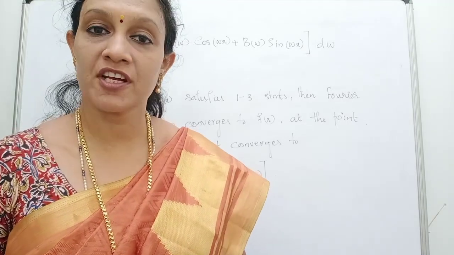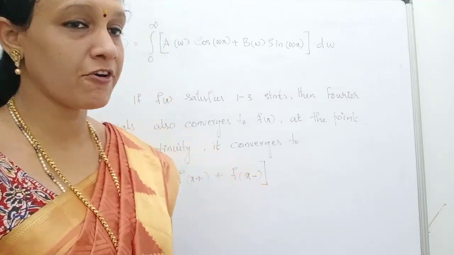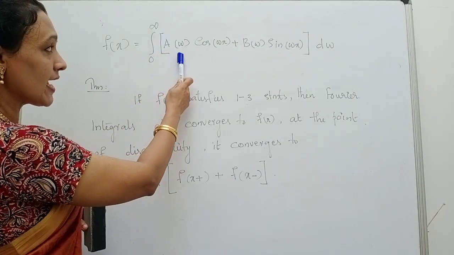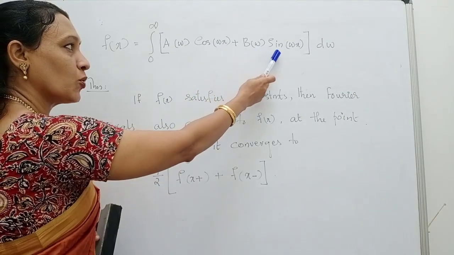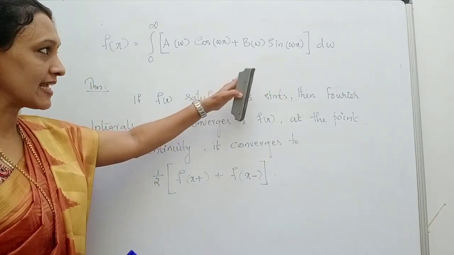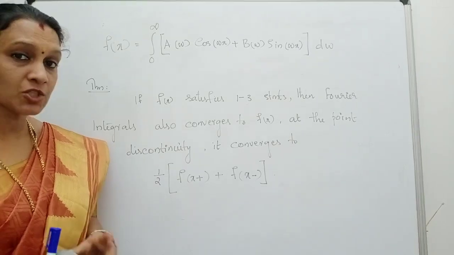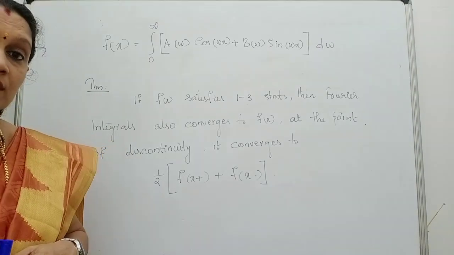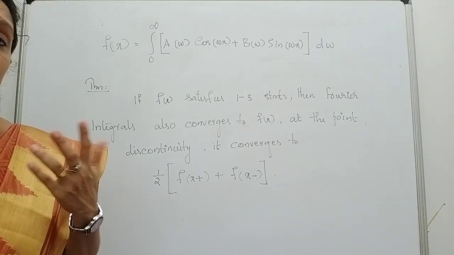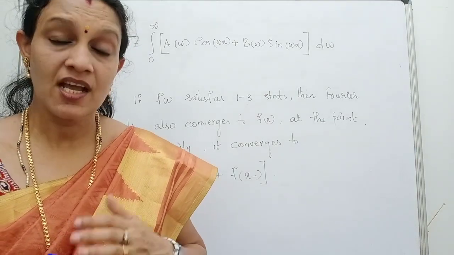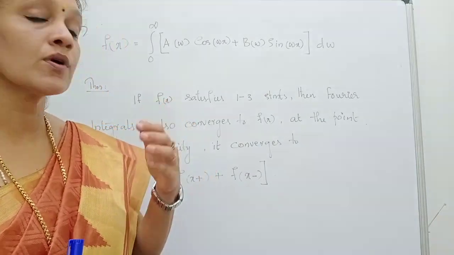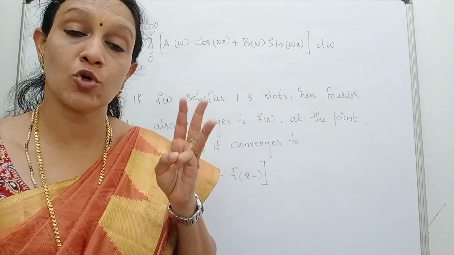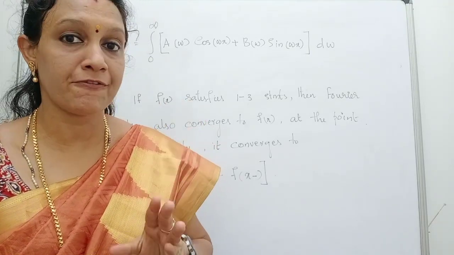So we have the Fourier integral representation of a function f of x given by f of x is equal to integral 0 to infinity a omega cos omega x plus b omega sin omega x into d omega, and we know what is a omega and b omega. Now you check the convergence of this Fourier integral. Okay, we know already the convergence of Fourier series. Here, suppose the f of x satisfies 1 to 3 statements. See, I told you 3 statements that f of x should satisfy.